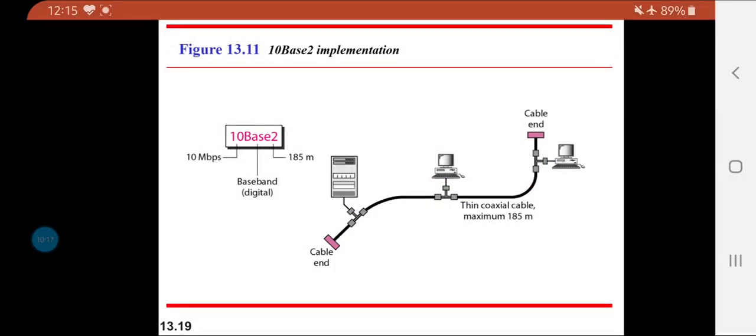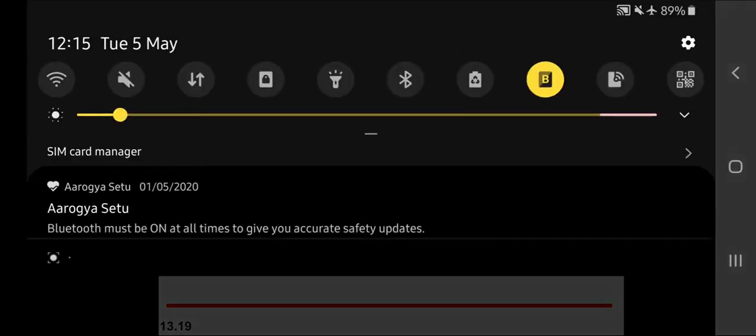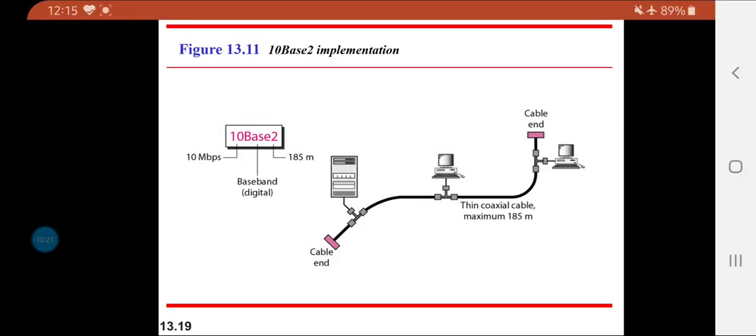Suppose we want to broaden or increase the length of the cable in the case of this thin Ethernet, it is not possible.